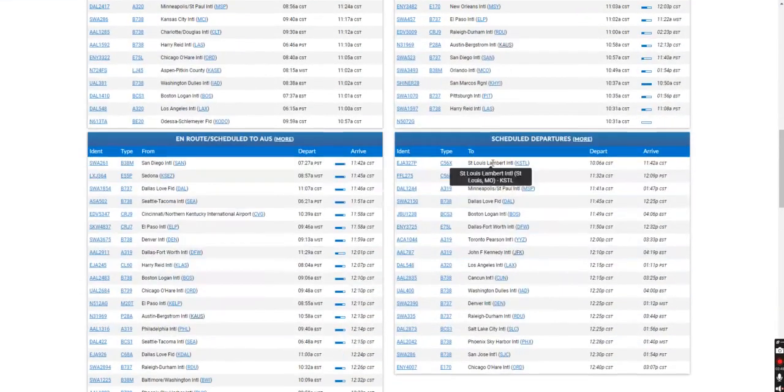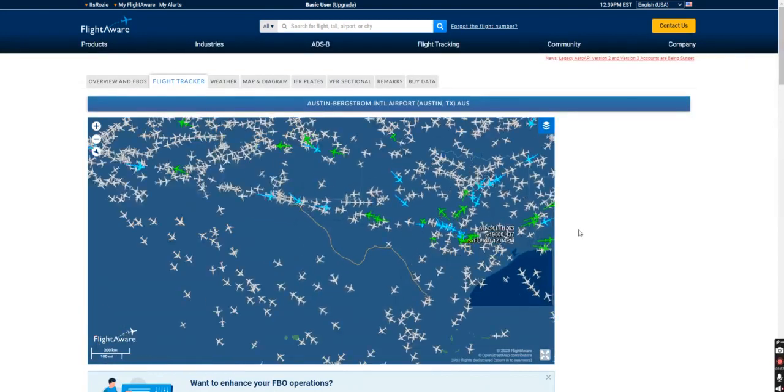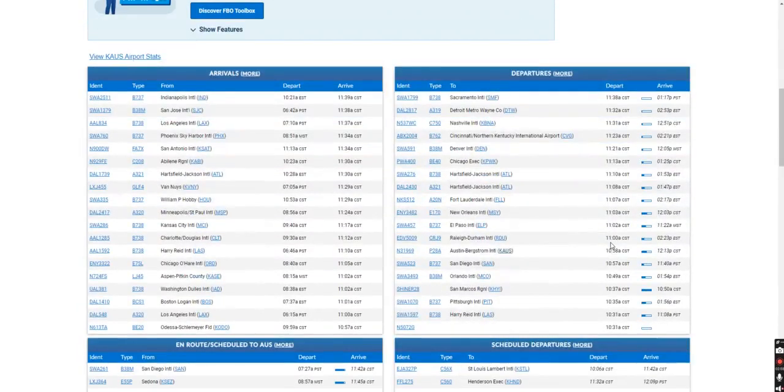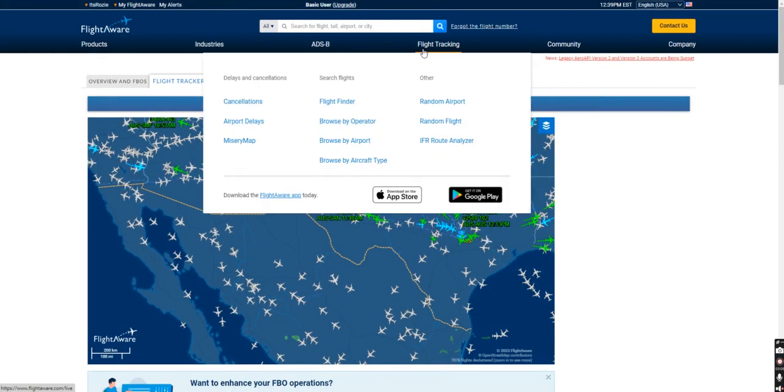They're so cool. FlightAware does show you in routes as well. Like, someone's coming from Sedona, Dallas, Seattle to Austin, Texas. You can see the different airline. You can see the different times. There's so much going on right now. I can't believe it. But we're going to be utilizing the random flight aspect of this. So if I click on random flight, let's see if it gives us a good one.